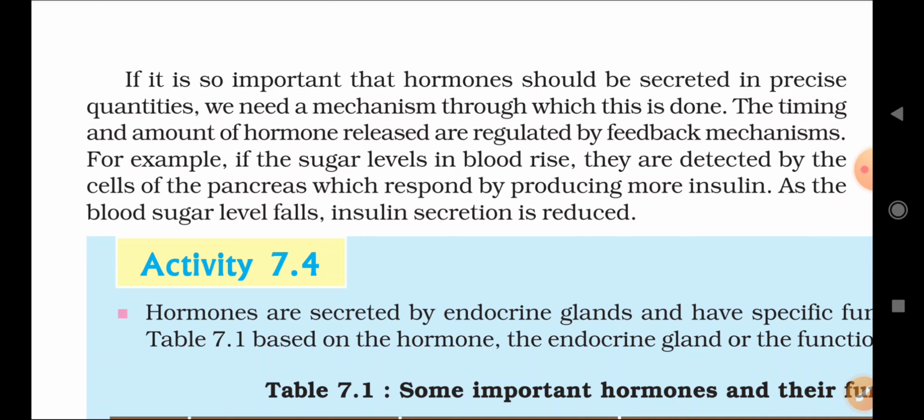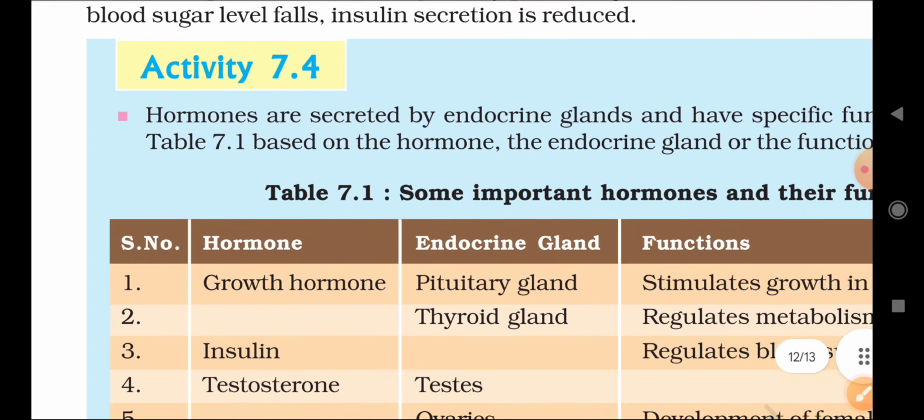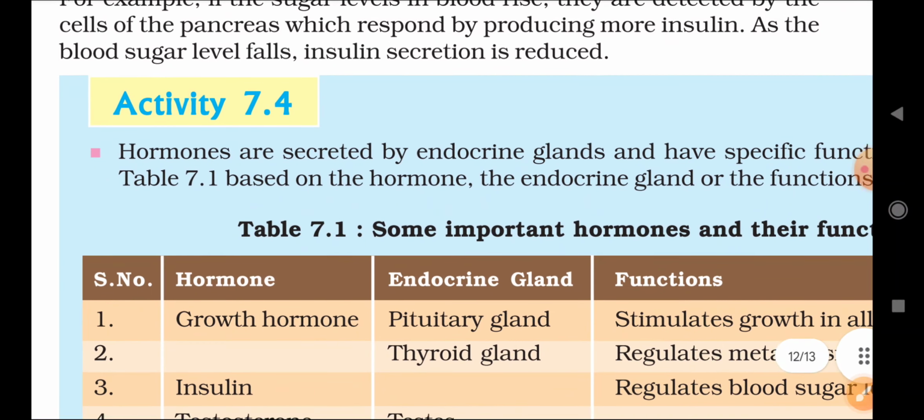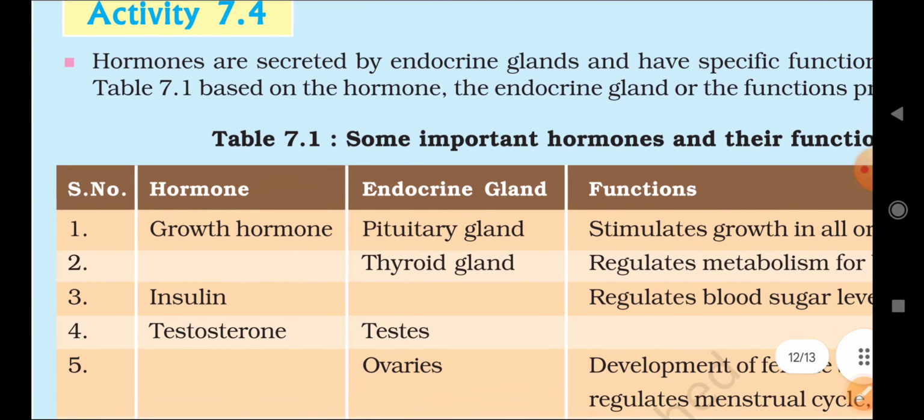For example, when the sugar level increases in our body, at that time the pancreas will release insulin hormone, and it will reduce the sugar level in our body. After that, the secretion of insulin will be stopped or reduced, right? This is about the feedback mechanism.